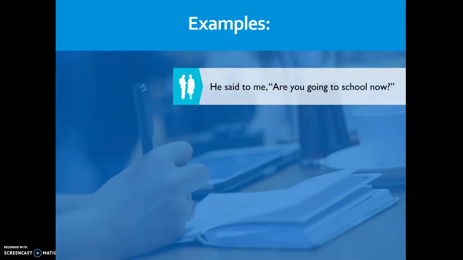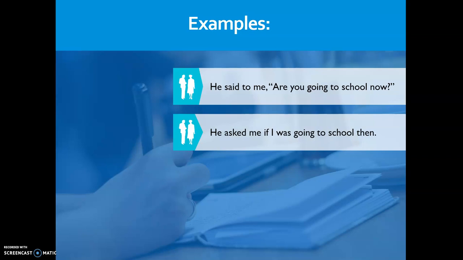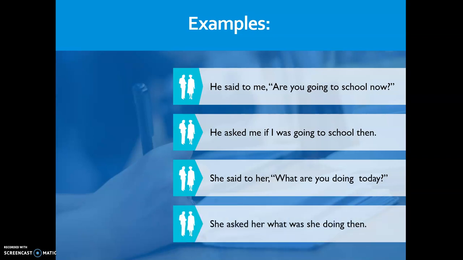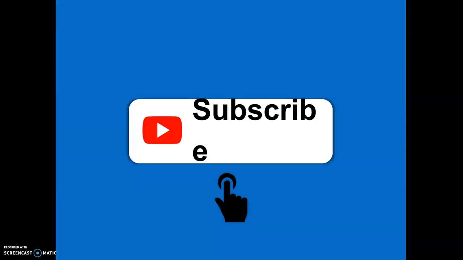Examples: he said to me, "Are you going to school now?" Now it's a question starting with a helping verb. So we will change it as he asked me. And in place of that, we use if. He asked me if I was going to school then. Remember, in indirect speech, we bring the sentence to its normal way: subject, verb, object. She said to her, "What are you doing today?" She asked her what she was doing then.